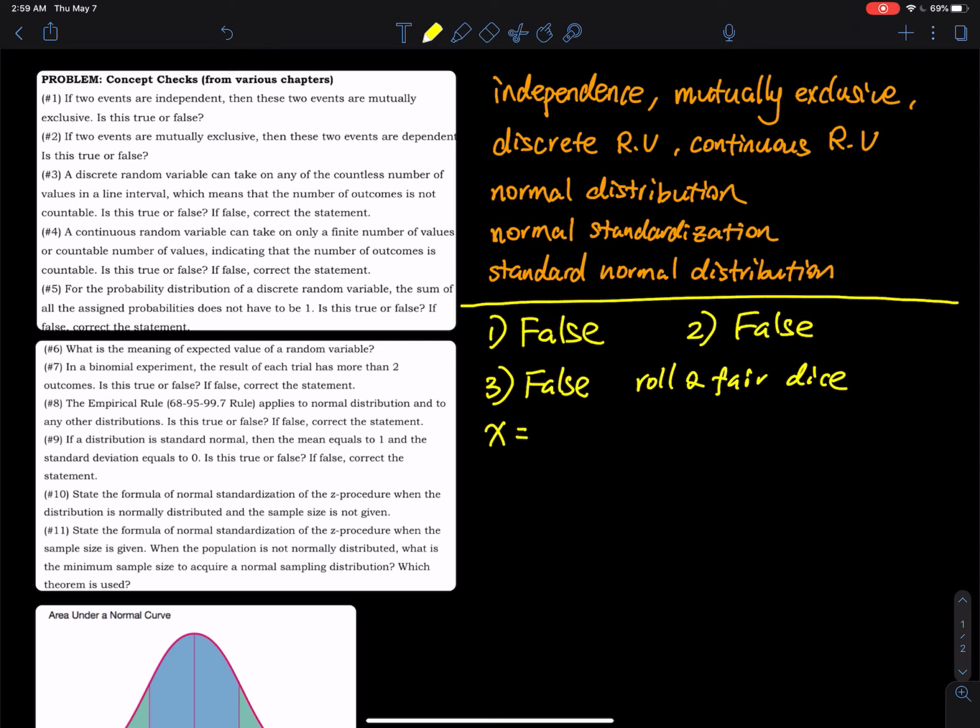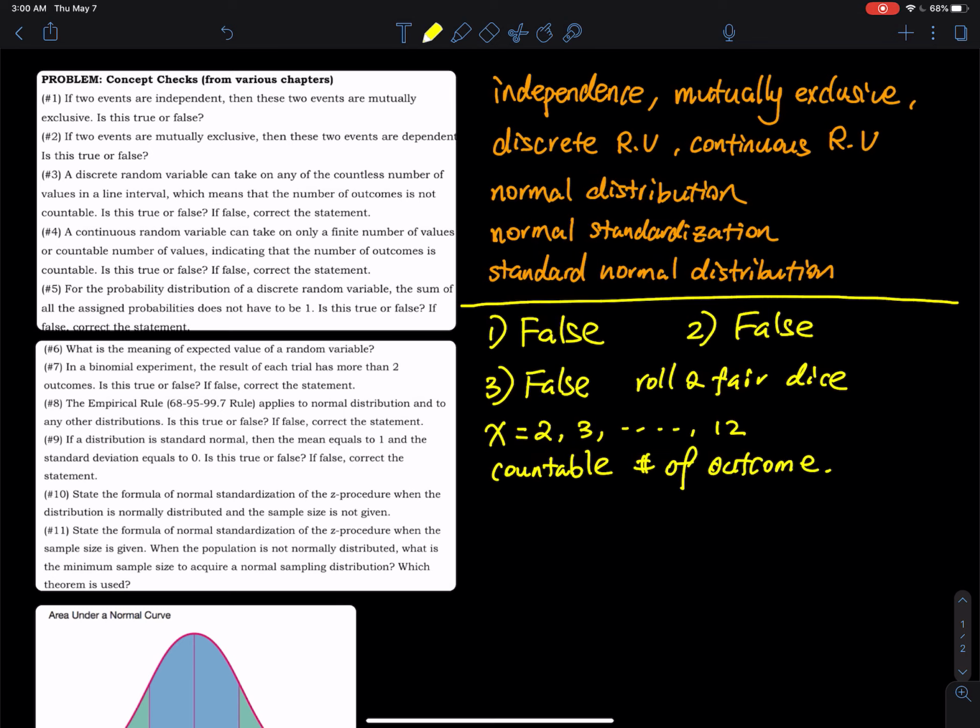The smallest sum is 1 plus 1, so that is 2, it can be 3, and the biggest sum is 12. So X can take on a finite number of values, a countable number of outcomes. If you count this list, there are 11 different outcomes. So the correct answer should be countable number of outcomes, not countless.